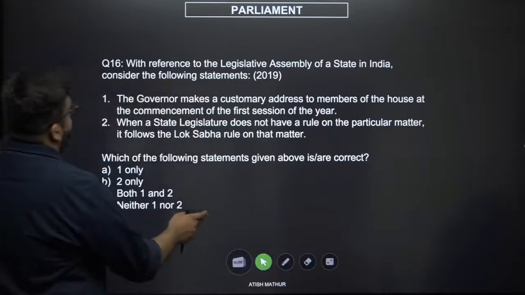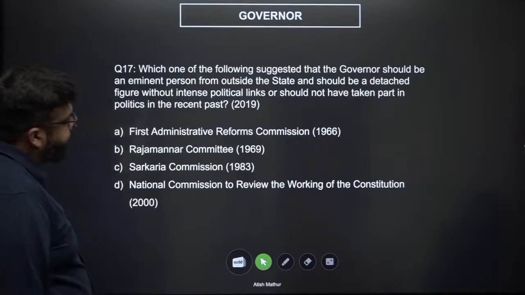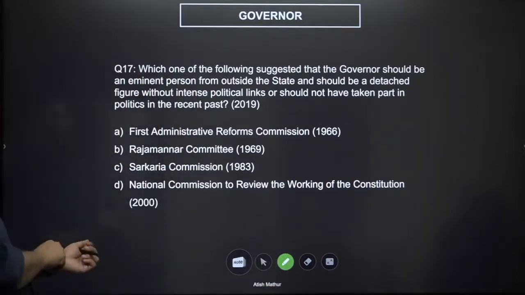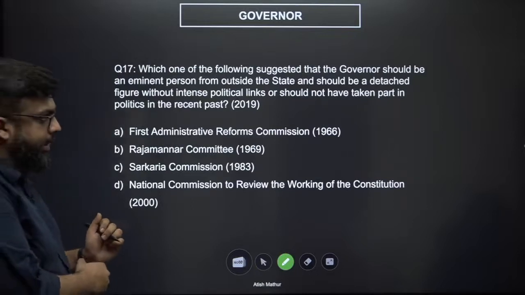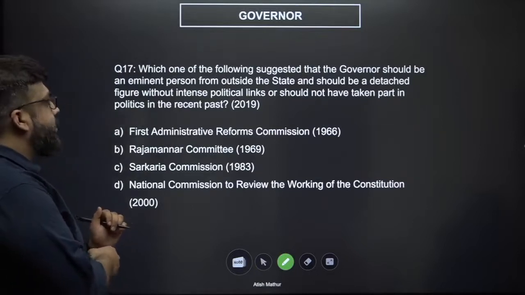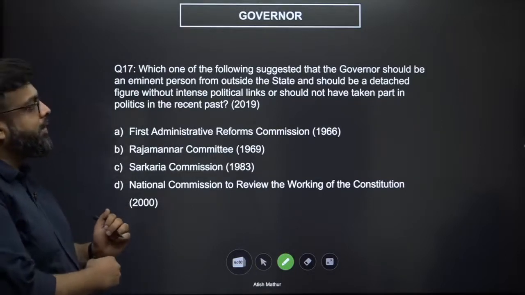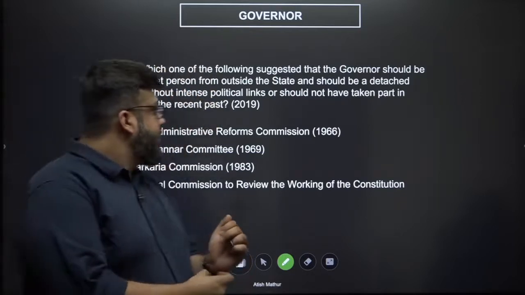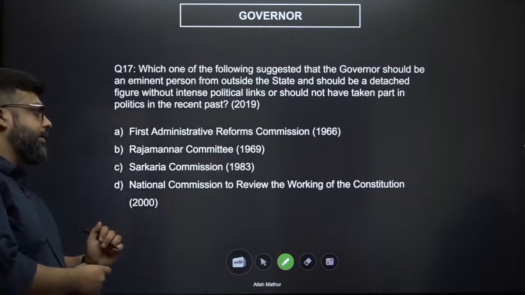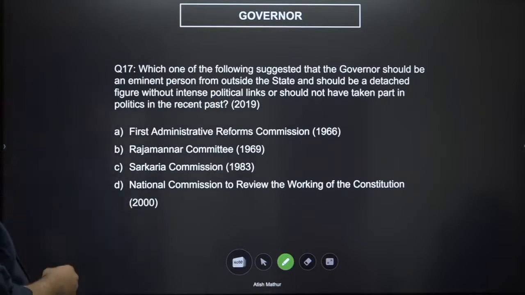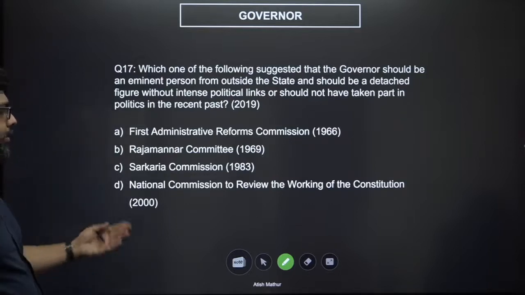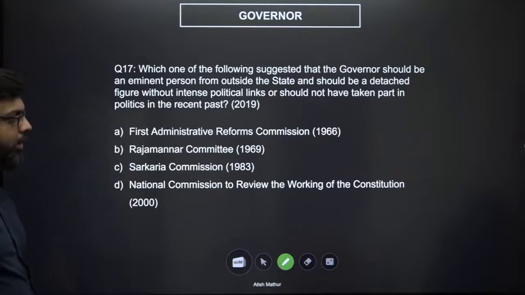Okay? Yeah. 17. Which one of the following suggested that the governor should be an eminent person from outside the state and should be a detached figure without intense political links, or should have not taken part in the politics in the recent past? We've got the first Administrative Reforms Commission, Rajmannar Commission, Sarkaria Commission, and the National Commission to review the working of the Constitution.